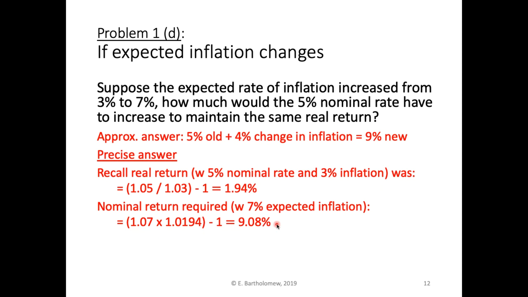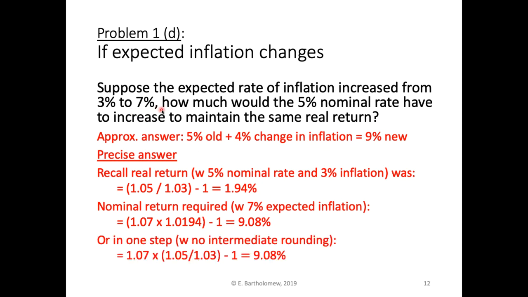What this is saying is that 9.08% would give us an expected real return of 1.94% if inflation were 7%. And you can do this in one step without the intermediate rounding: you just take 1.07 times 1 plus the real return, and you'll also get 9.08%.